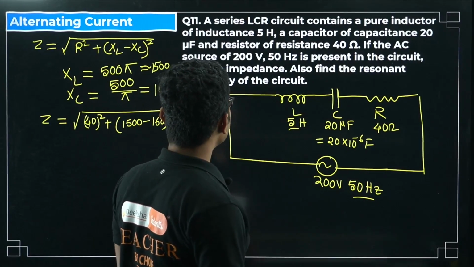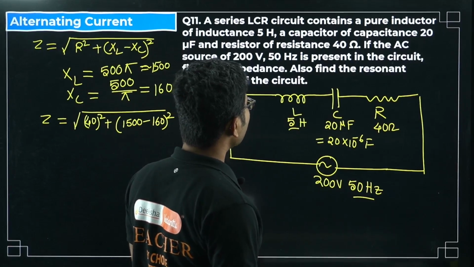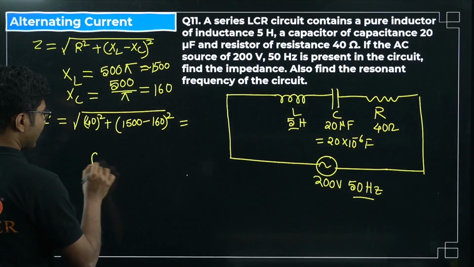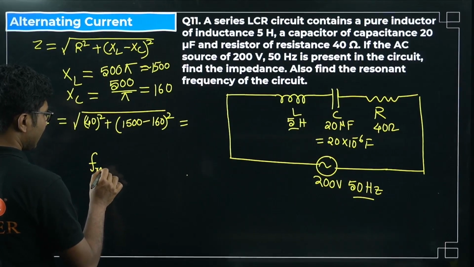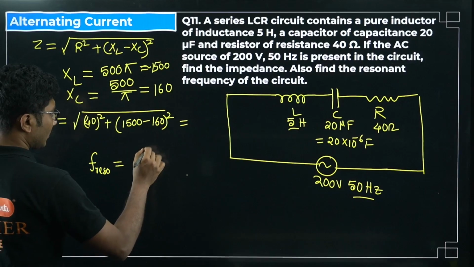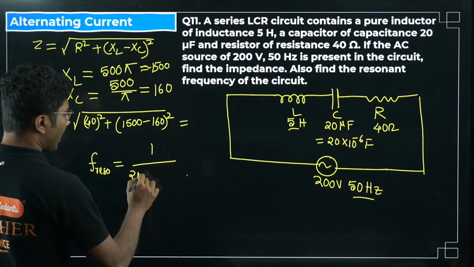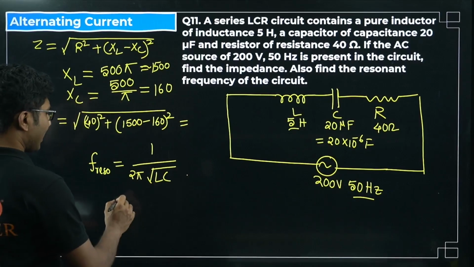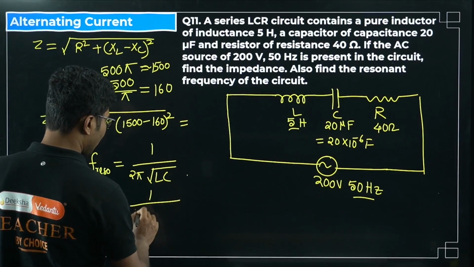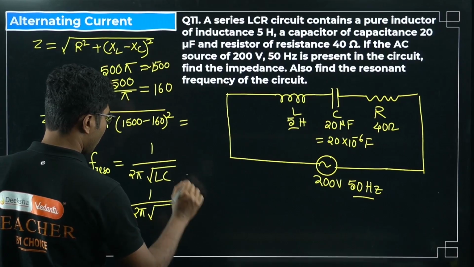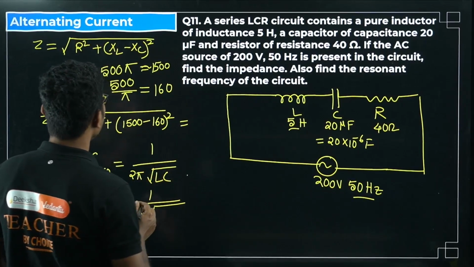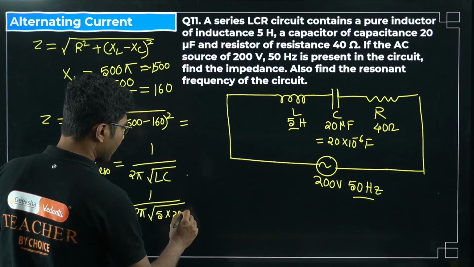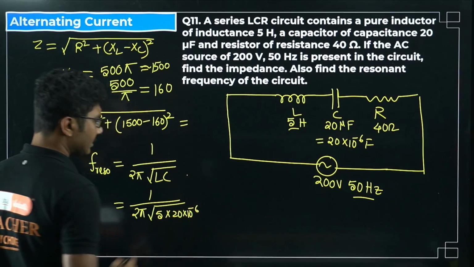Now, if the AC source is of 200 volt, also find the resonant frequency of the circuit. That is important. What is the resonant frequency of the circuit? Resonance frequency is given by 1 by 2 pi square root of LC, right? So let's put the values: 1 by 2 pi square root of L, which is 5 Henry, and C is 20 microfarad, 10 to the power of minus 6.